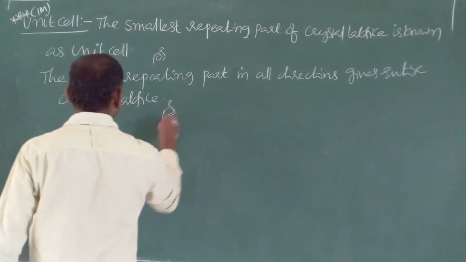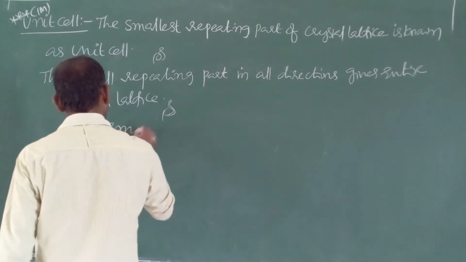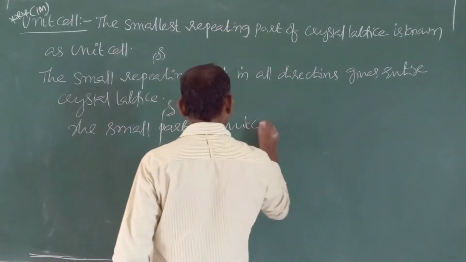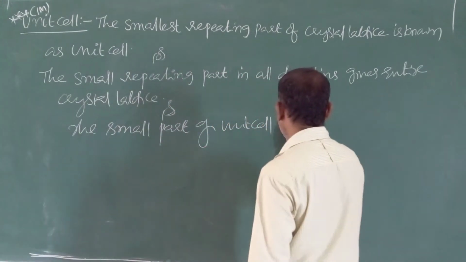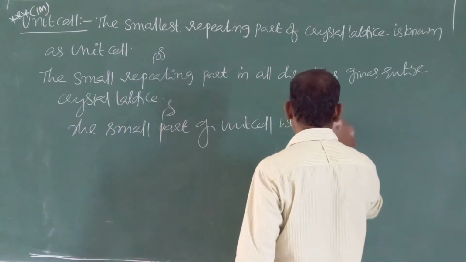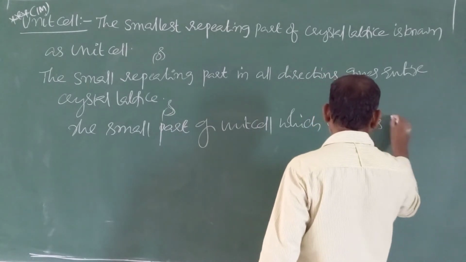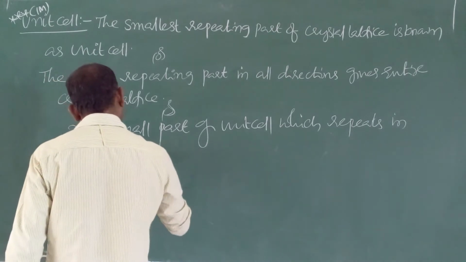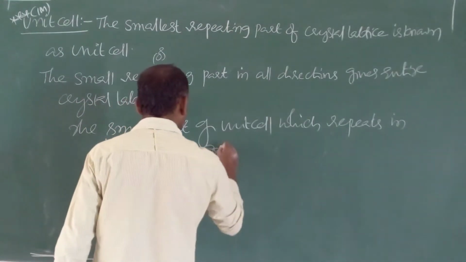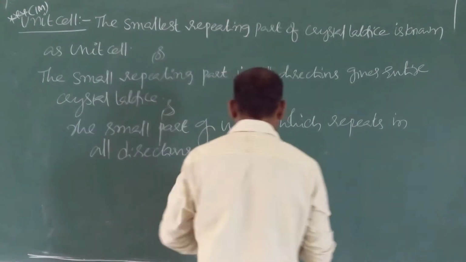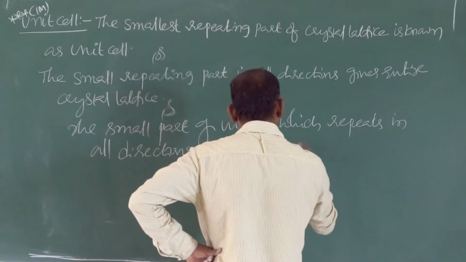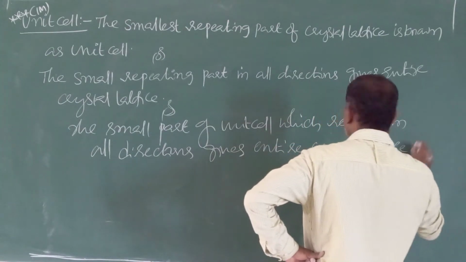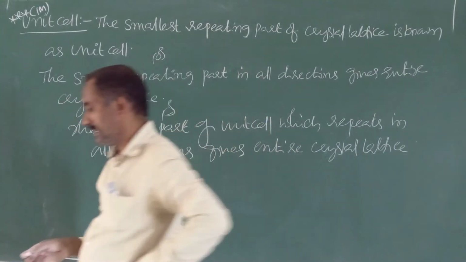Otherwise, different definitions. The small part of unit cell which repeats in all directions gives entire crystal lattice, known as unit cell.